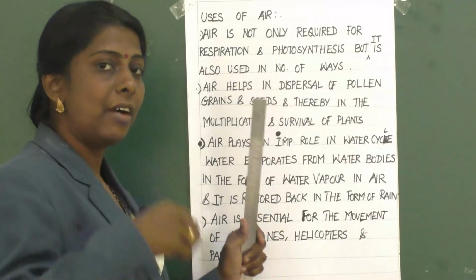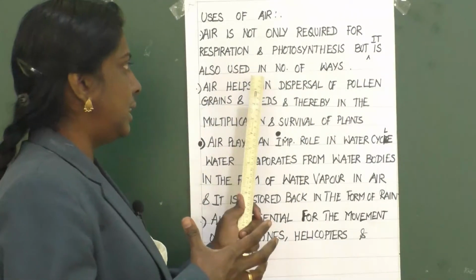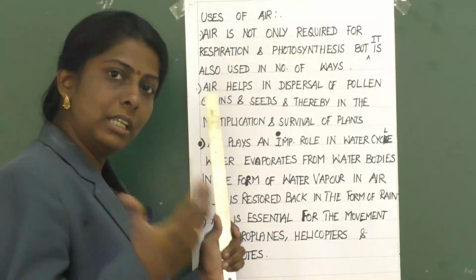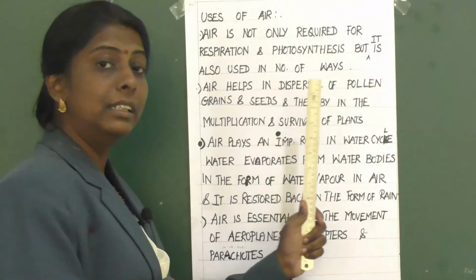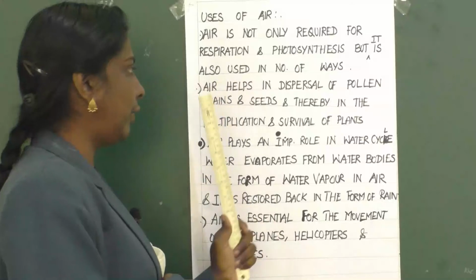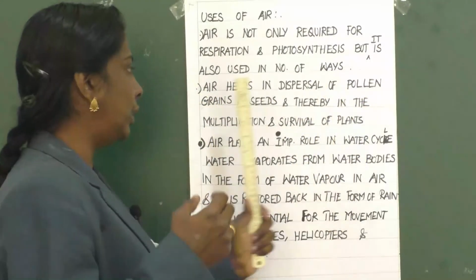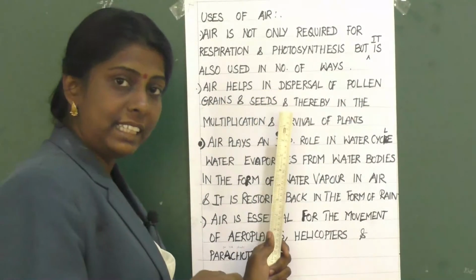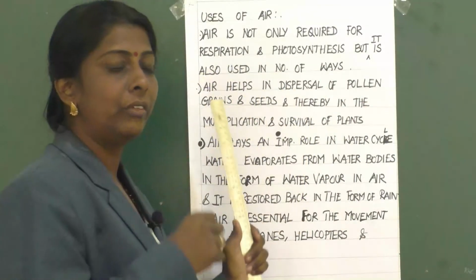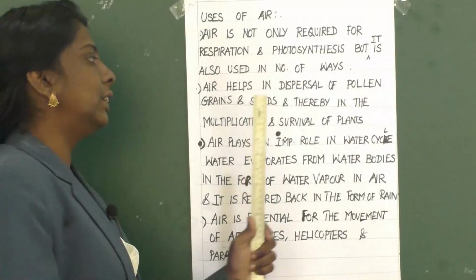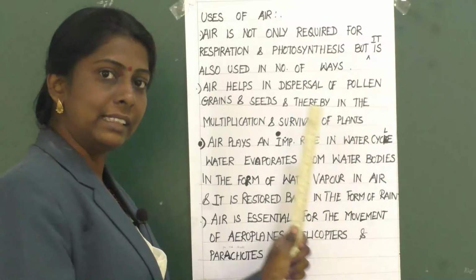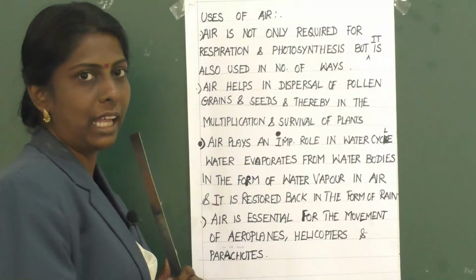Apart from that, it has so many uses. Air helps in the dispersal of pollen grains and seeds, and thereby in the multiplication and survival of plants.